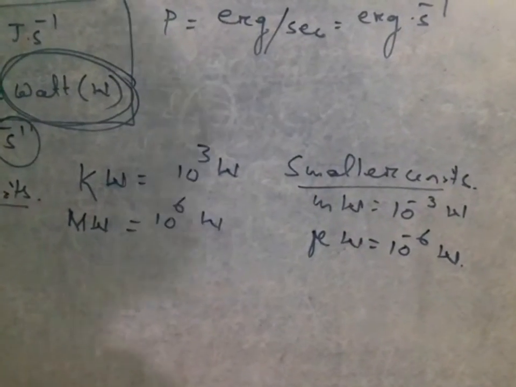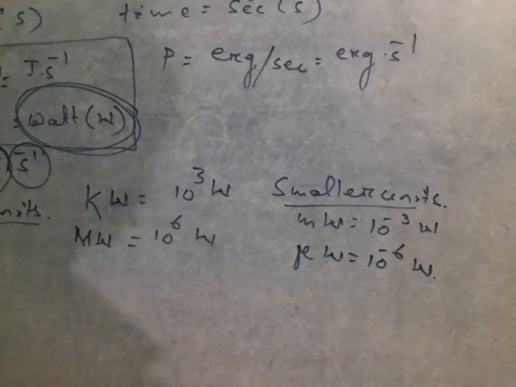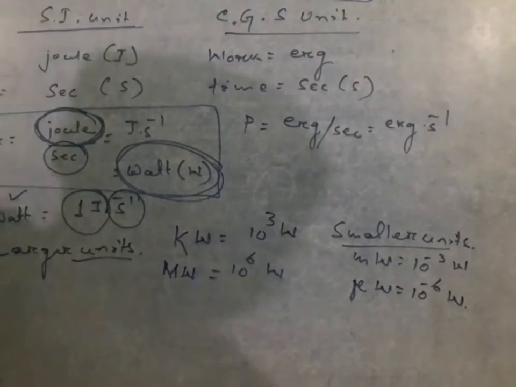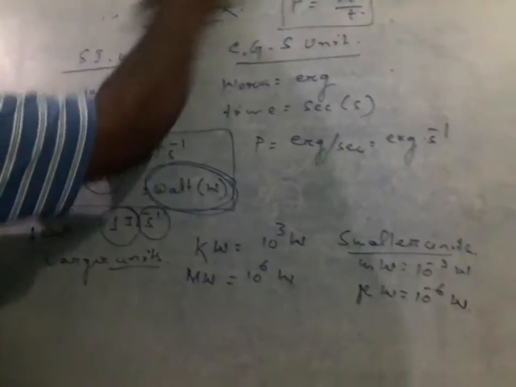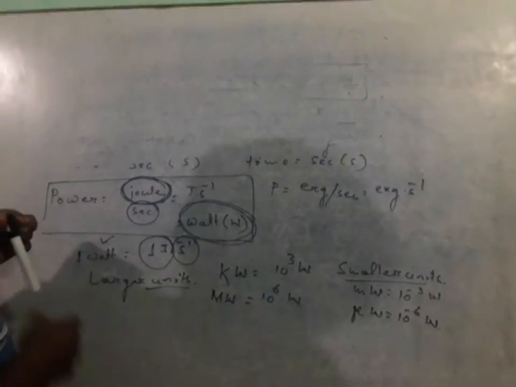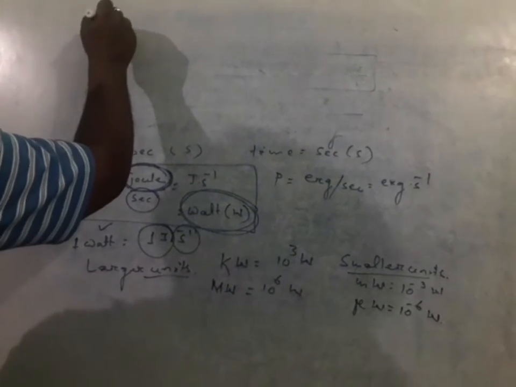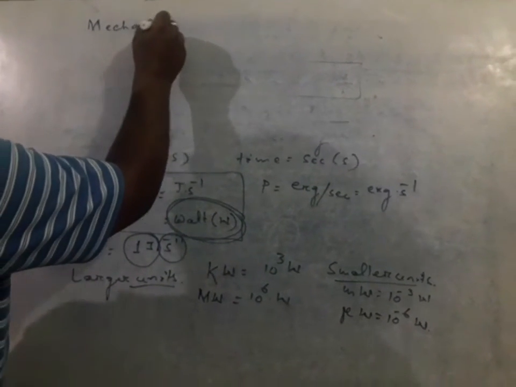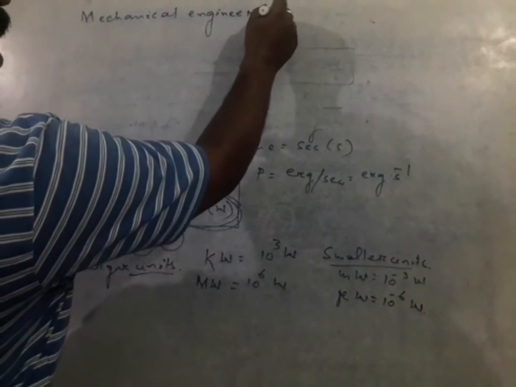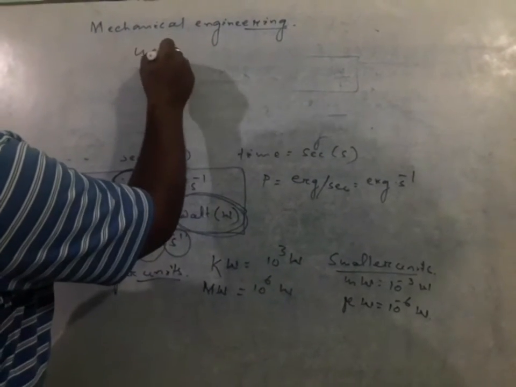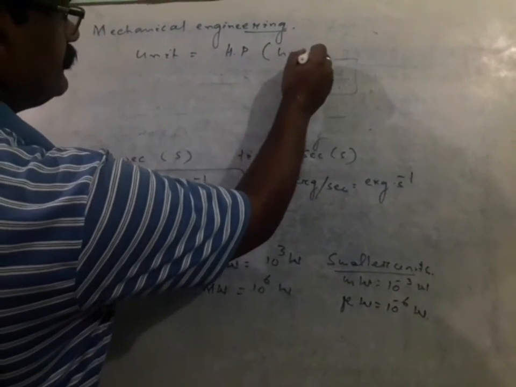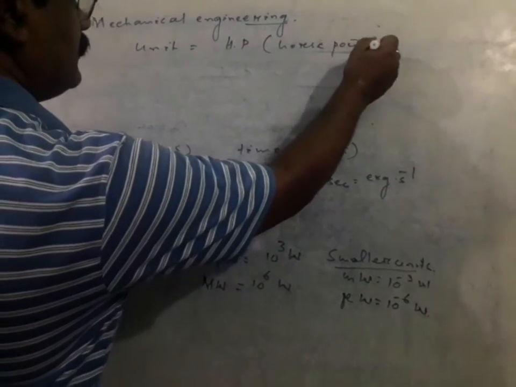However, other than this, particularly in the field of mechanical engineering, on different machines, we usually use the unit horsepower.